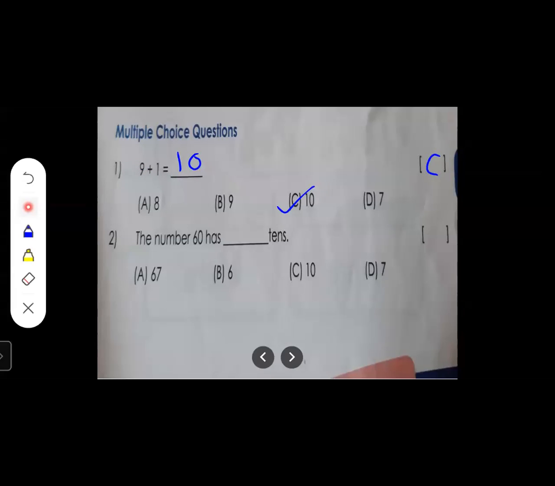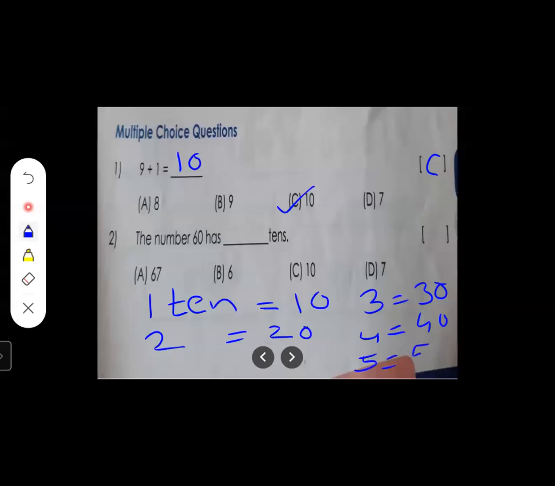Now let's move to the next sum. The number 60 has dash tens. So how many tens does 60 have, students? So what I have told you, 1 ten is equal to how many? 1 ten is equal to 10. So 2 tens is equal to 20, right? 3 tens is equal to 30. 4 tens is equal to 40. 5 tens is equal to 50.